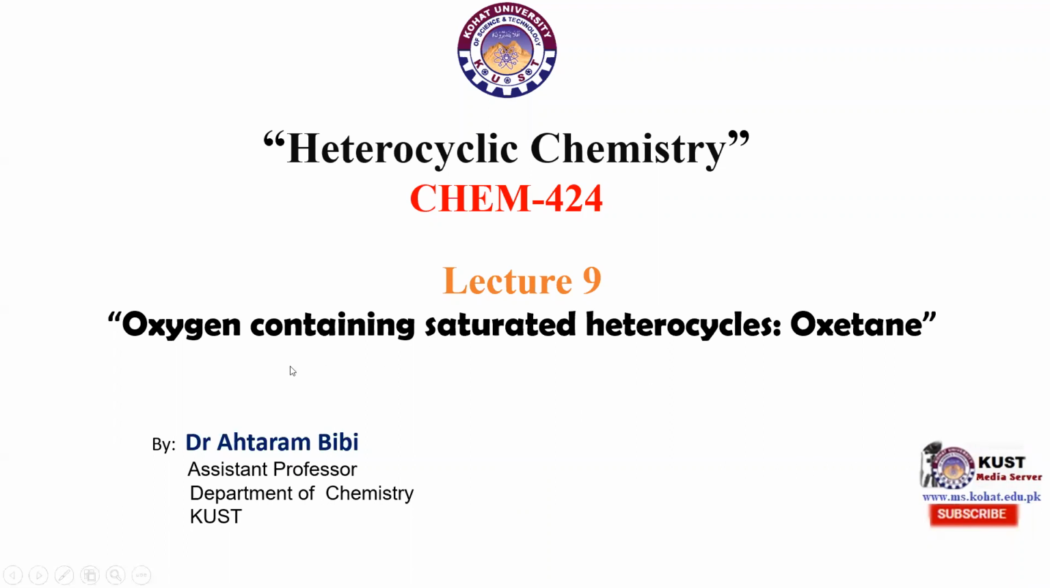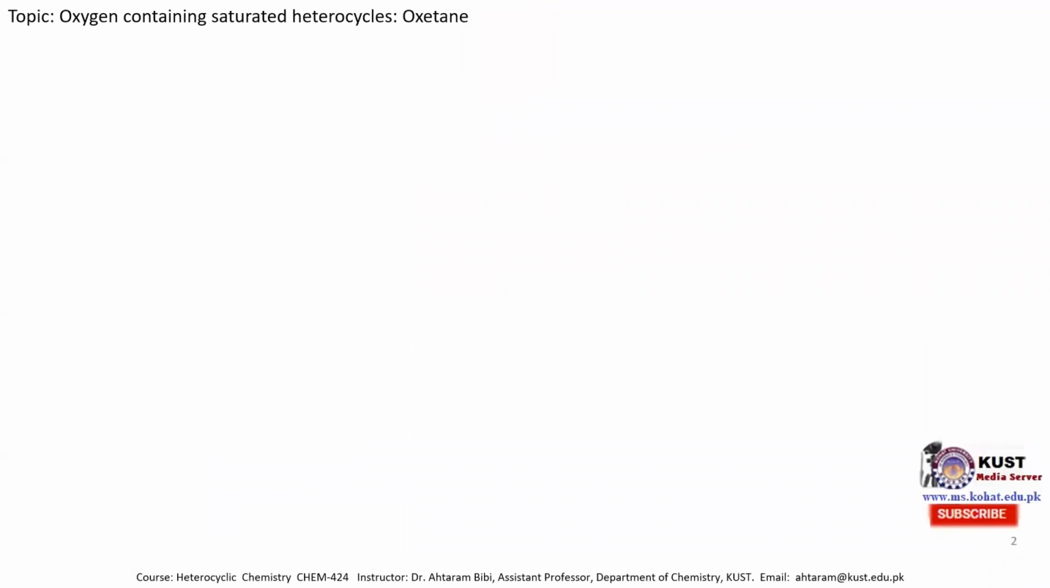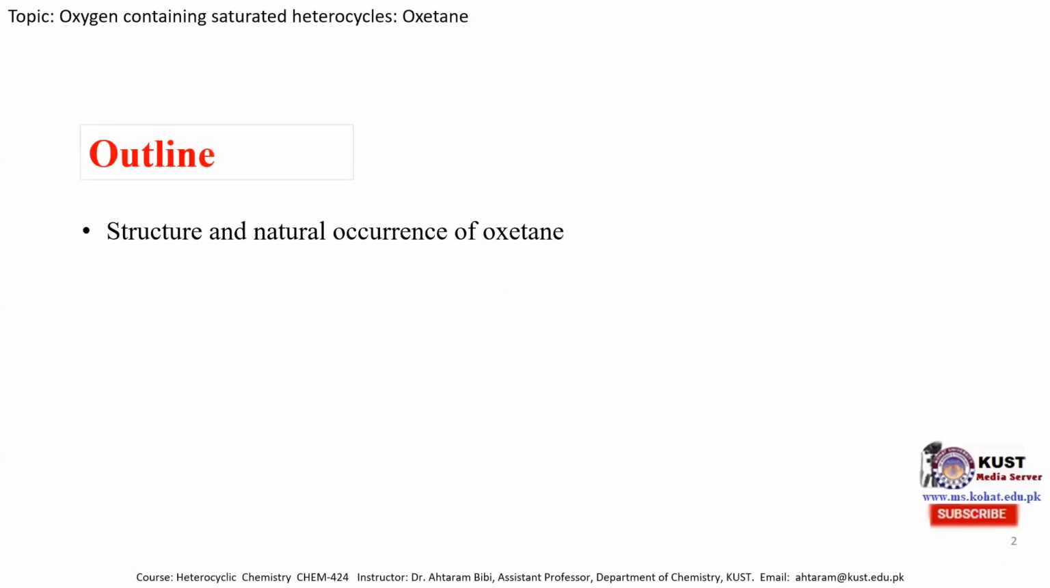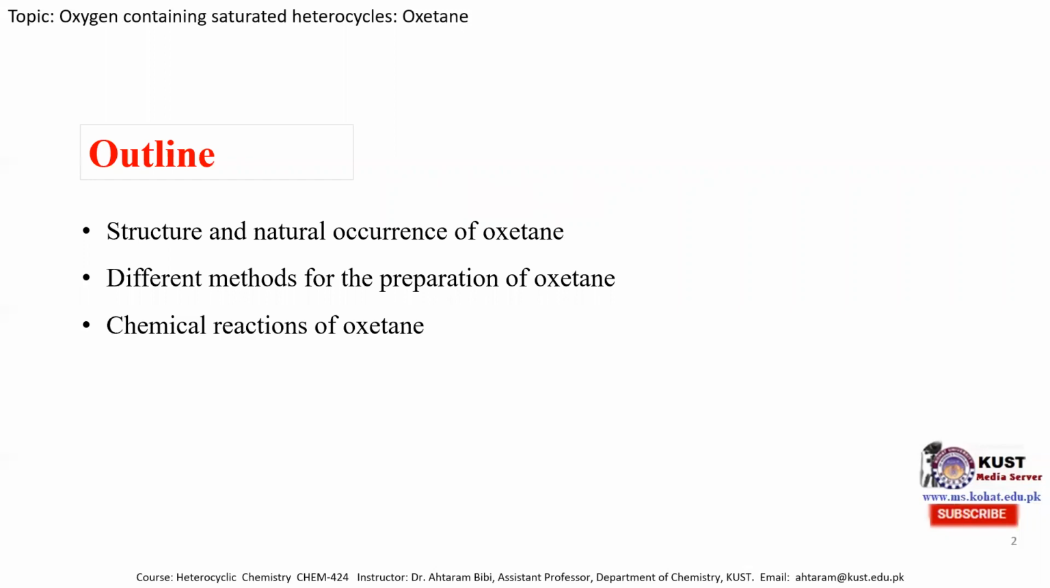We have started the oxygen containing saturated heterocycles, and today's lecture is about the four-member oxygen containing saturated heterocycle, that is oxetane. The outline of today's lecture includes the structure and natural occurrence of oxetane, different methods for the preparation of oxetane, and chemical reactions of oxetane.